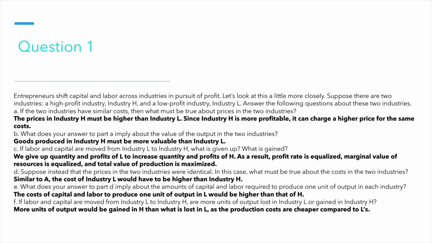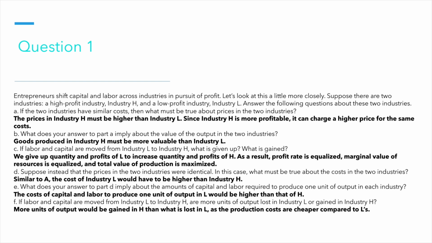So what does that imply about the amounts of capital and labor required to produce one output in each industry? The cost of capital and labor to produce one output in L would be higher than that of H. It's more expensive for L to make one quantity of good than H.